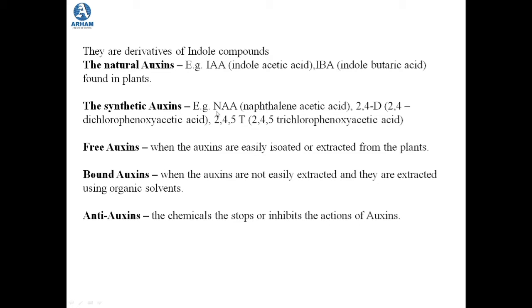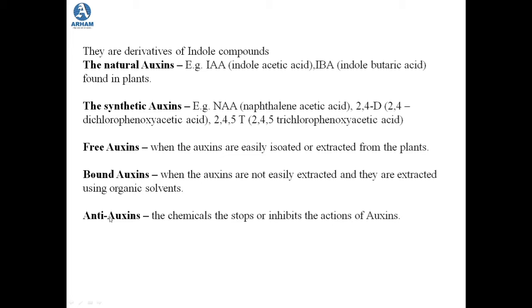The synthetic ones, that is NAA or 2,4-D or 2,4,5-T, these are the synthetic auxins, that is they are prepared chemically. Now there is something called free auxin. The auxins which are easily isolated and easily extracted from the plants are known as free auxin. And on the other hand, there is bound auxin. Bound auxins are the auxins which are not easily extracted, and if we want to extract these bound auxins, we need to use organic solvent. So the extraction process of this bound auxin needs organic solvent.